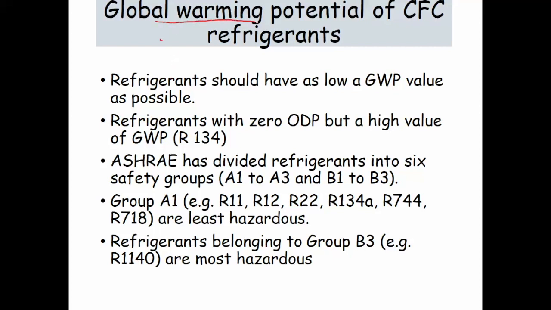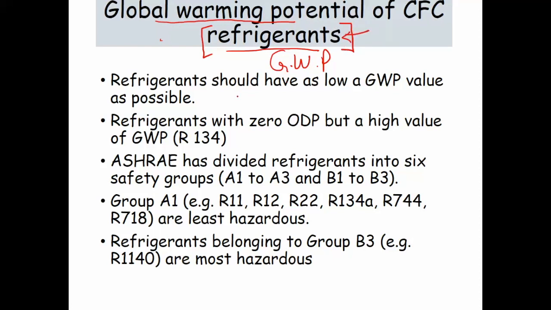Potential, which is in case of refrigerants. This is a very important factor because our ozone layer depletion is there, which we discussed in the last slide, and here we are discussing global warming potential, by which what is happening, the effect in the environment, the heat increase in the temperature. As we know that glaciers are decreasing due to this global warming. So one of the potential causes of that global warming is refrigerants.